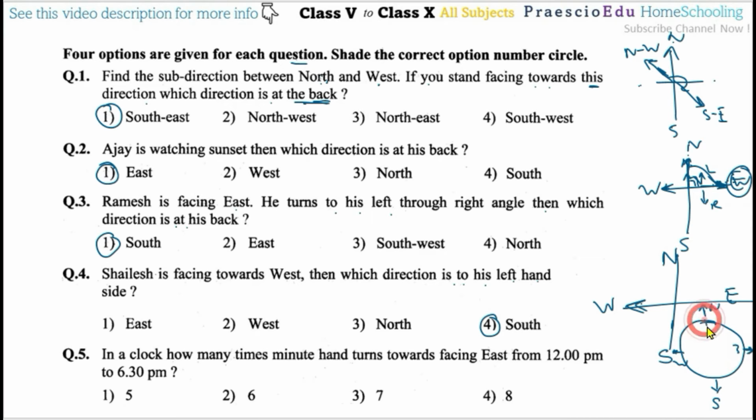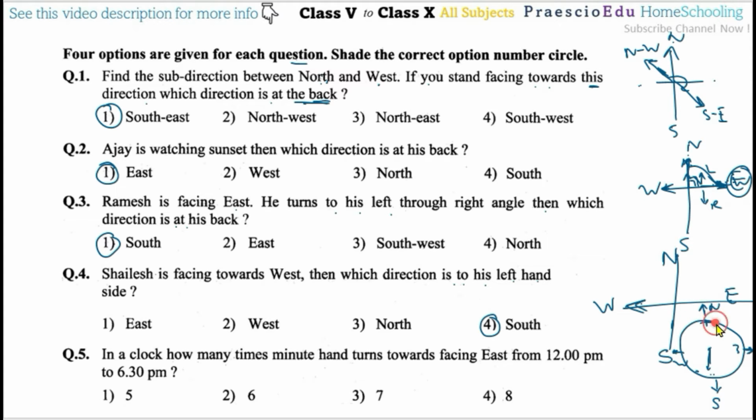Now from 12 o'clock to 6:30, the minute hand comes like this, between 6 and 7, and the hour hand also in between these. Now how many times is this minute hand facing toward the east direction?